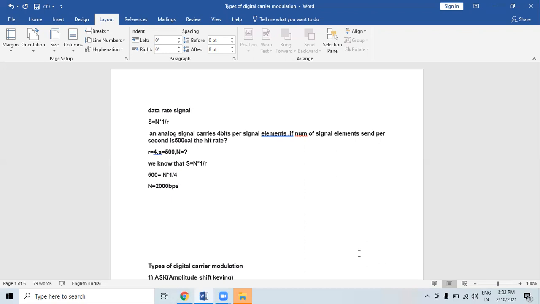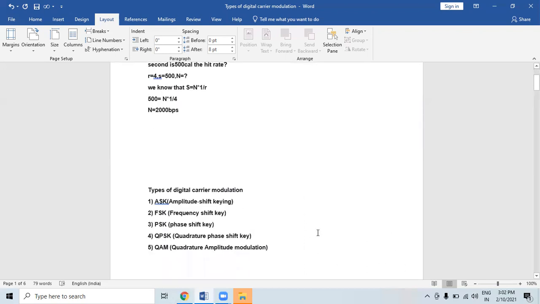So types of carrier modulation here. There are three basic types of modulation techniques for the transmission of digital signals. These modulation methods are based on three characteristics of the signal: amplitude, frequency, and phase.